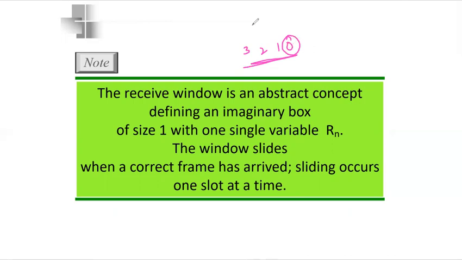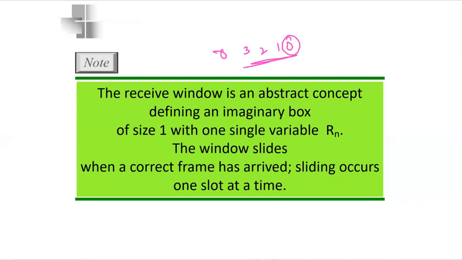That is, the copy of all these 4 frames needs to be maintained, and all the 4 frames will be sent again. Why? Because suppose if there is a timer for each and every frame, and we are sending first 1, 2, 3, and then the sender gets to know that 0 is lost. If it sends 0 over here, then the frames will be out of order, right? So the frames should not be out of order. For that reason, we will be sending all the frames together.